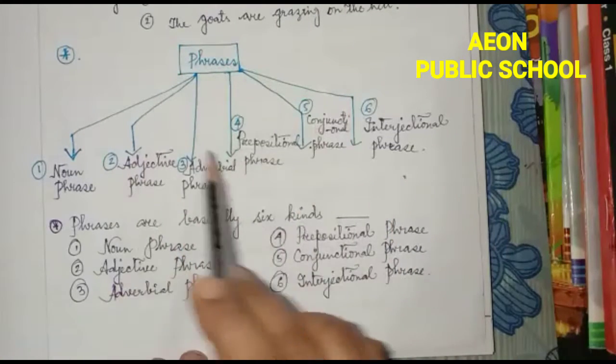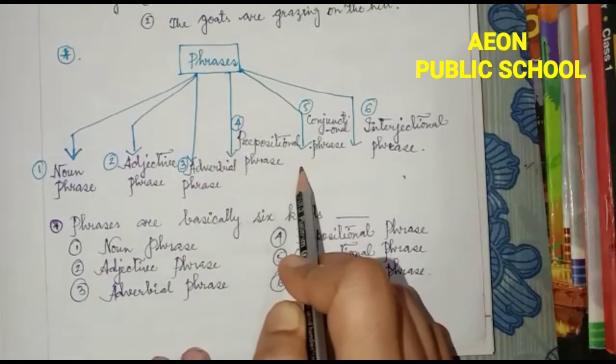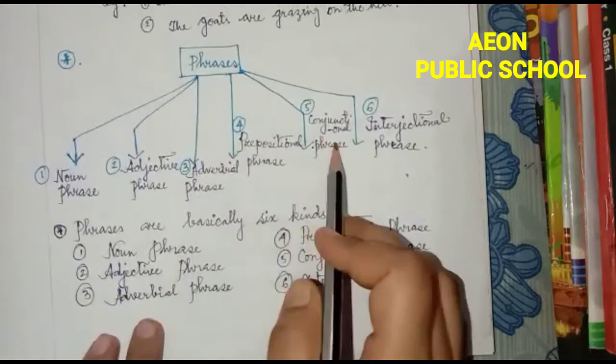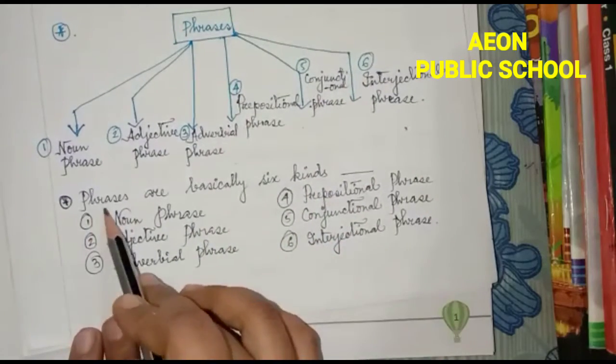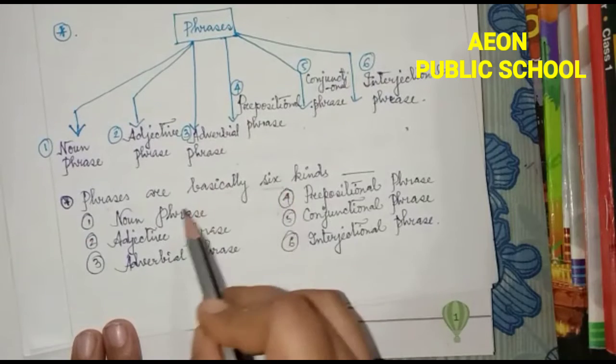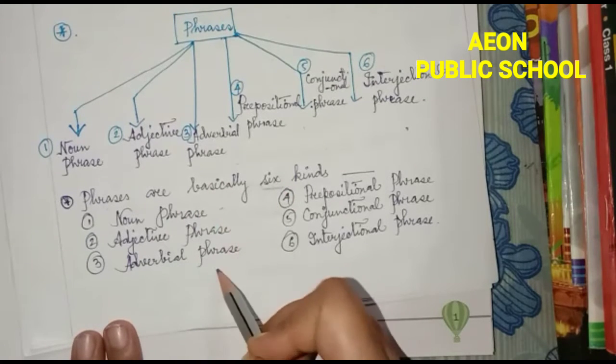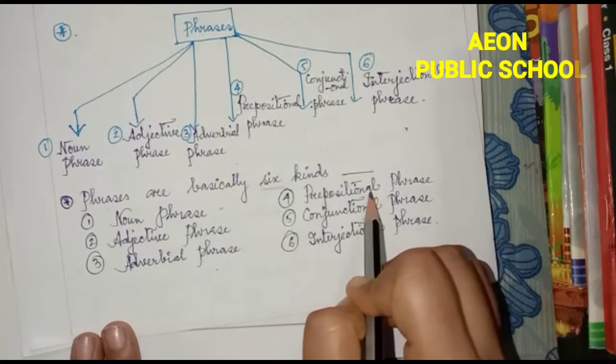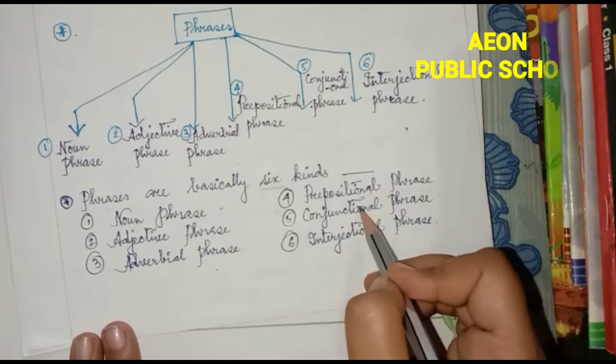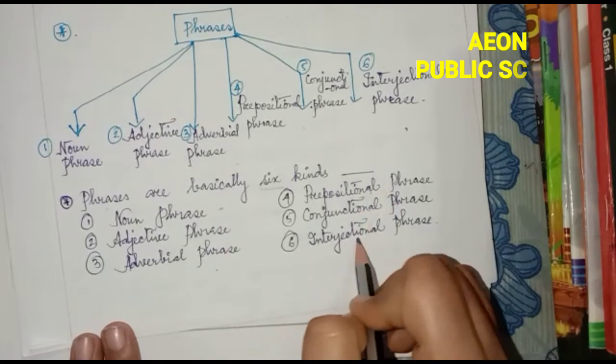When we go through phrases, we see a diagram divided into six parts, because phrases are basically of six kinds: noun phrase, adjective phrase, adverbial phrase, prepositional phrase, conjunctional phrase, and interjectional phrase.